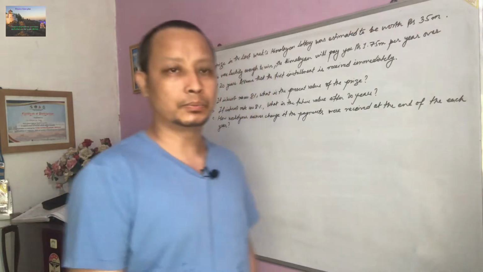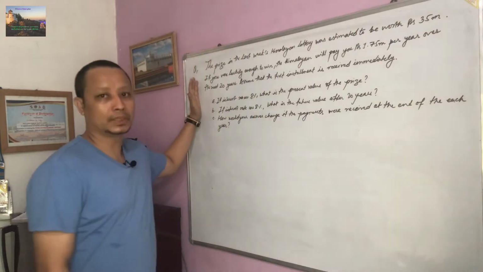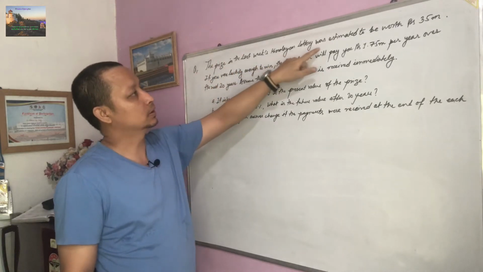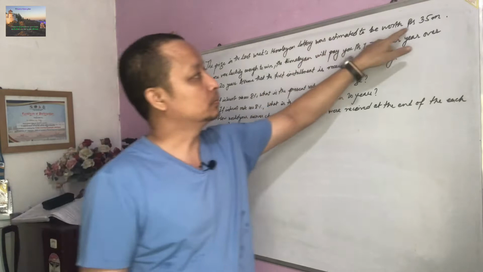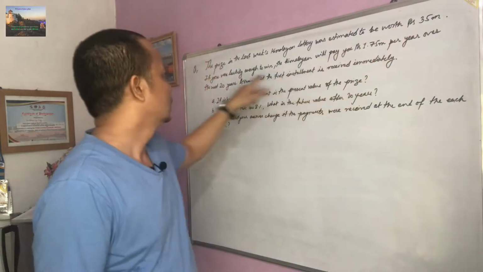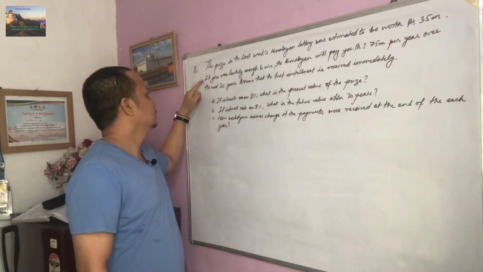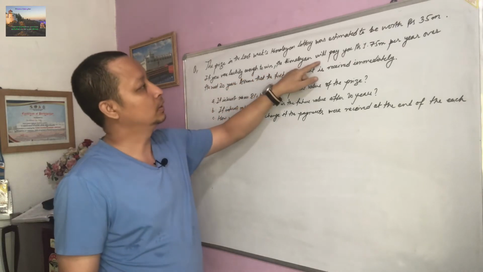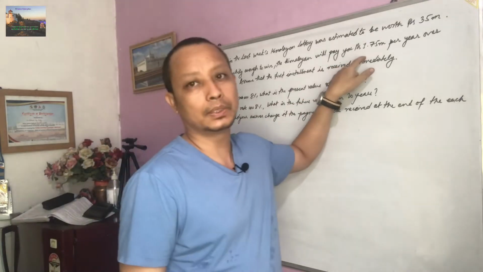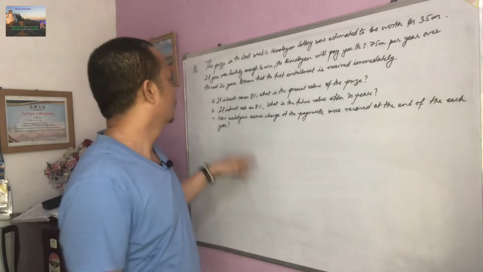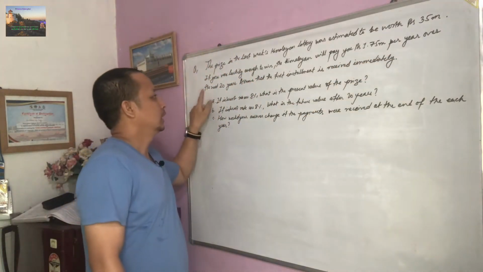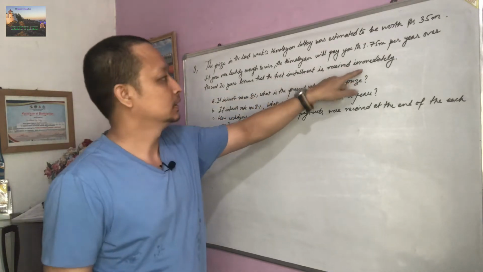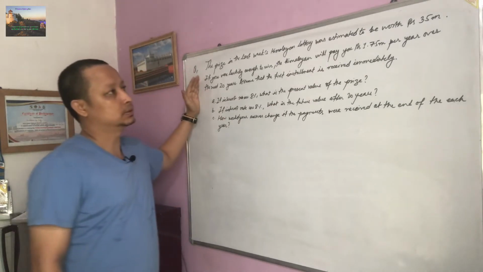So let's start the problem. So here is a problem, you can see it. The price in the last week's Himalayan lottery was estimated to be worth rupees 35 million. So the information is given here. If you were lucky enough to win, the Himalayan will pay you rupees 1.75 million per year over the next 20 years. Assume that the first installment is received immediately. Okay, so this is the information given here.